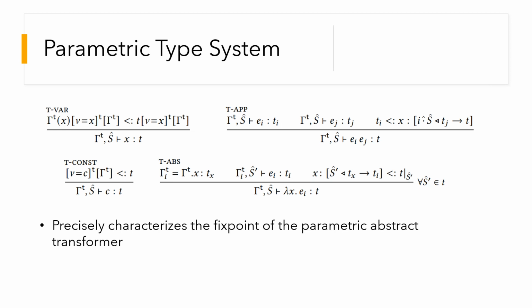Here are the typing rules for our parametric semantics. They precisely characterize the fixed point of the semantics. For instance, the fixed point will satisfy the typing rules. The typing rules resemble the typing rules in, say, liquid types. The difference here is that we abstract over the domain of type refinements and we also add support for context sensitivity. Let us focus on the rule for typing functions.